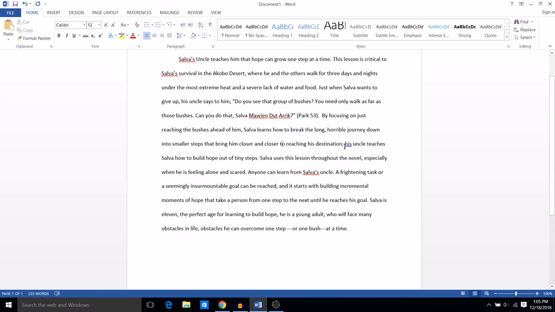So I definitely want to keep that period because I think in my earlier version I was trying to use a comma to stop my sentence and it wasn't working. A comma can't do that. So I need to use a period or another punctuation mark that has the power to end a sentence. So I like that edit. So now I need to change this h to a capital H. So his uncle teaches Salva how to build hope out of tiny steps.